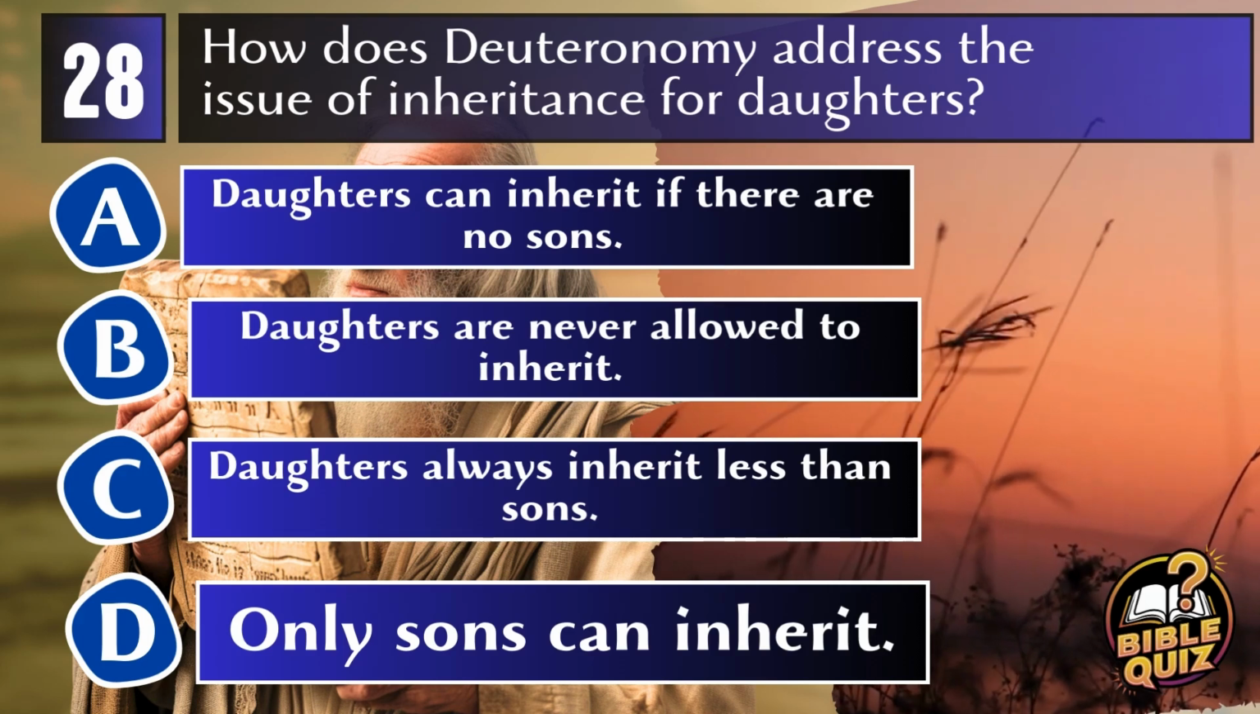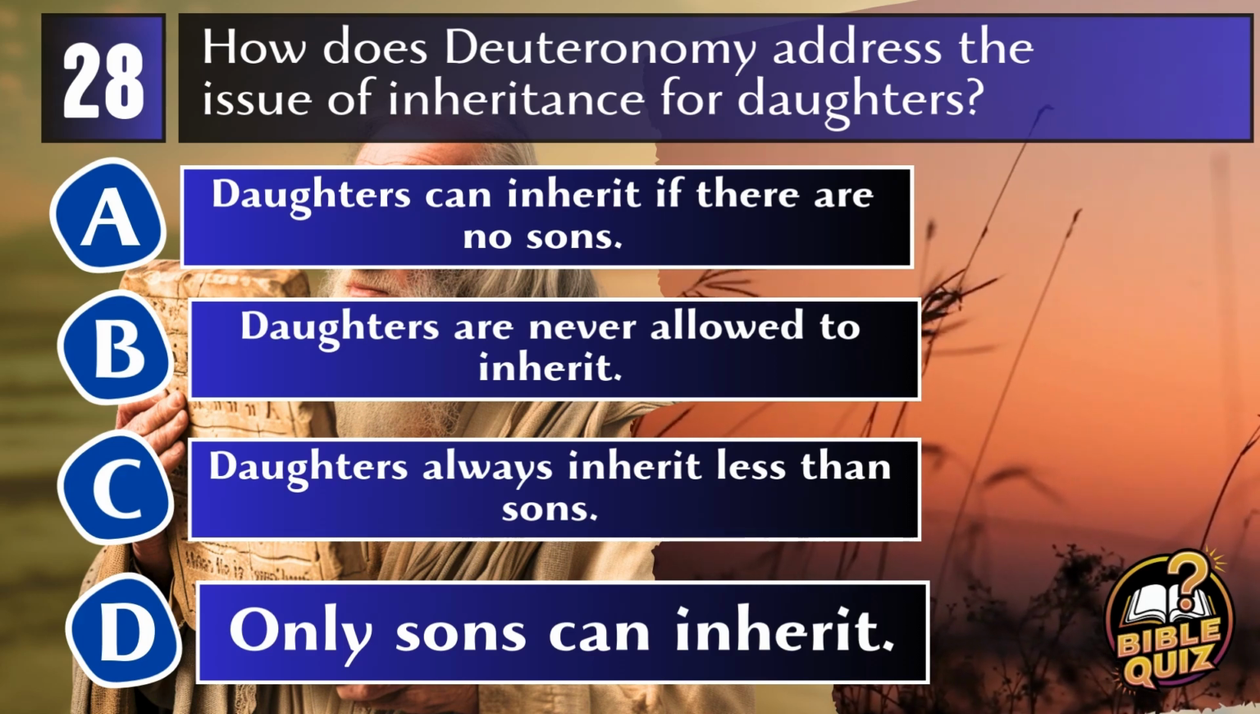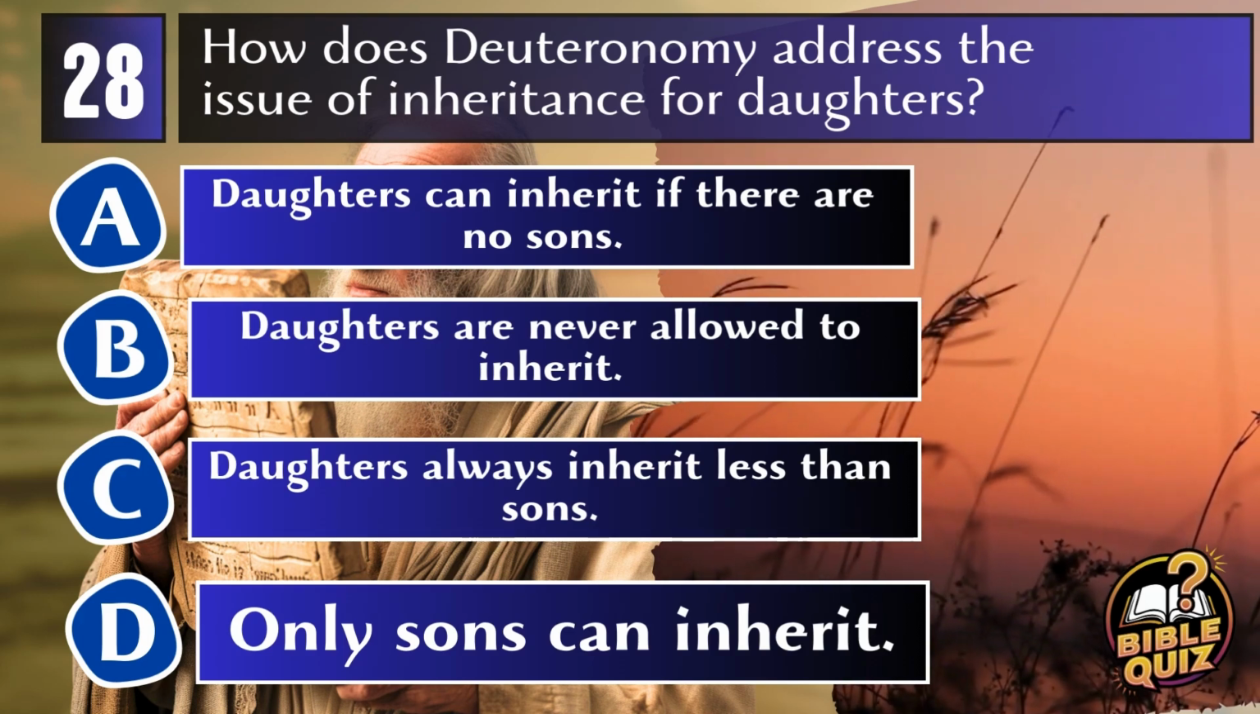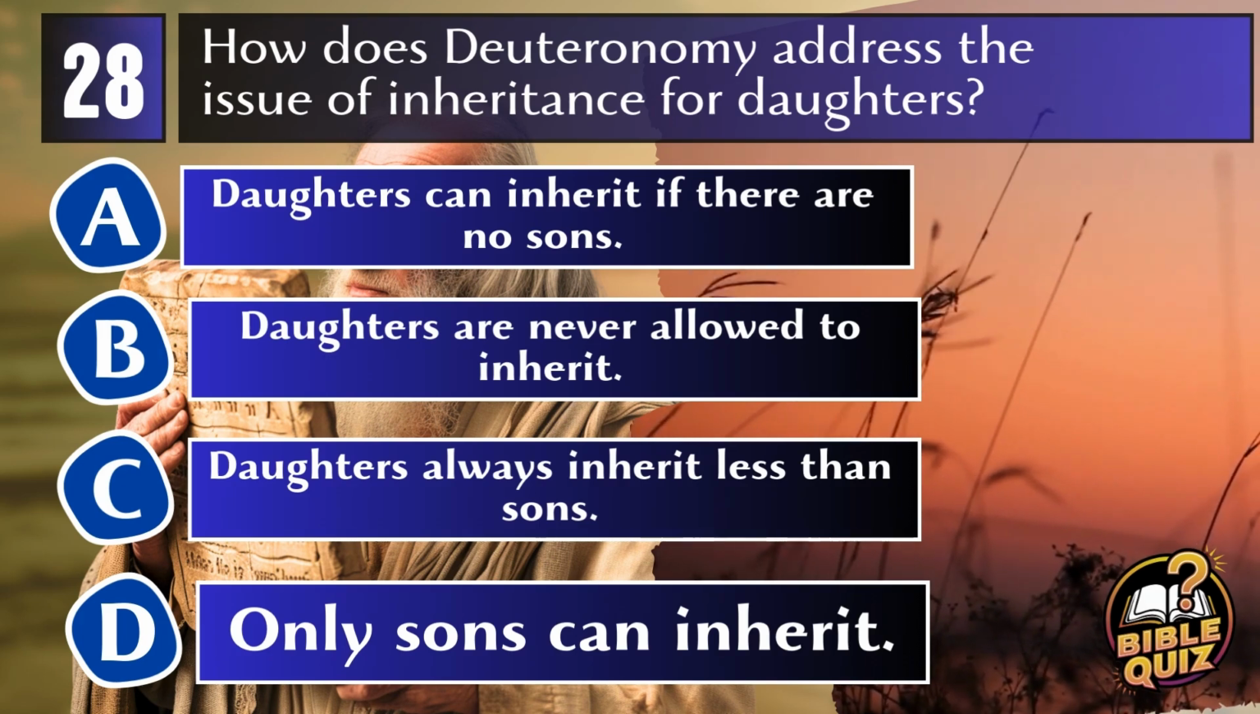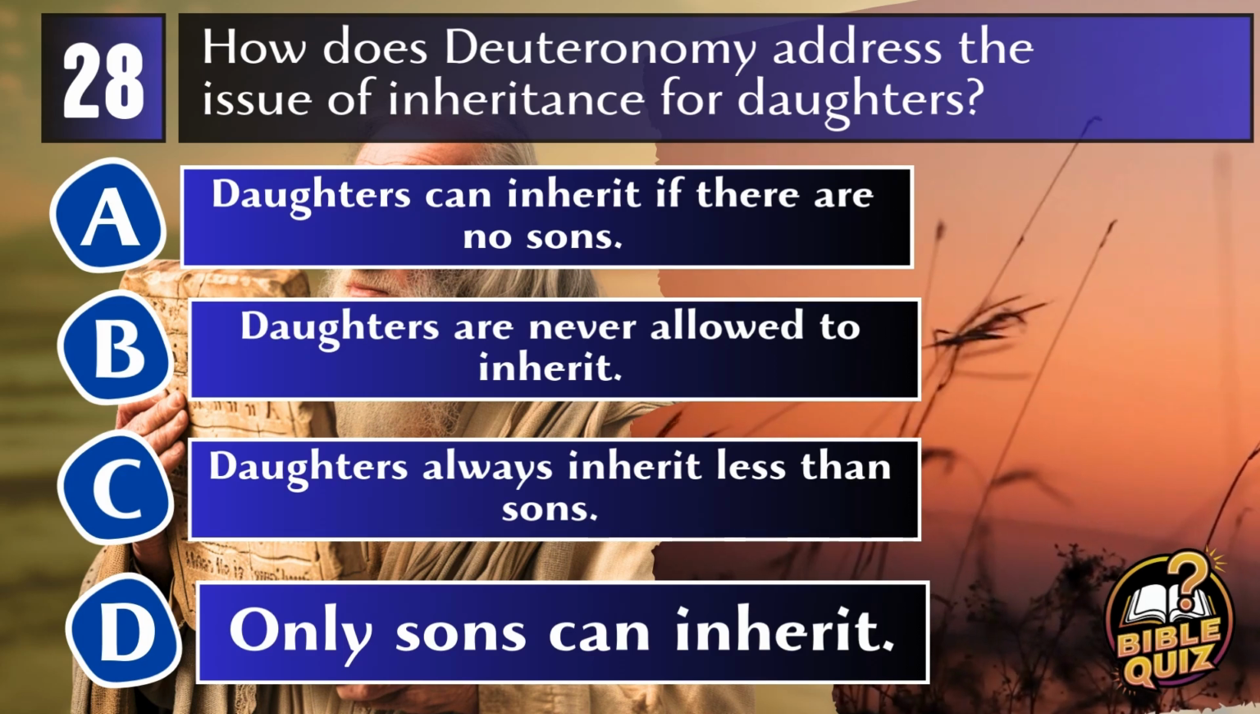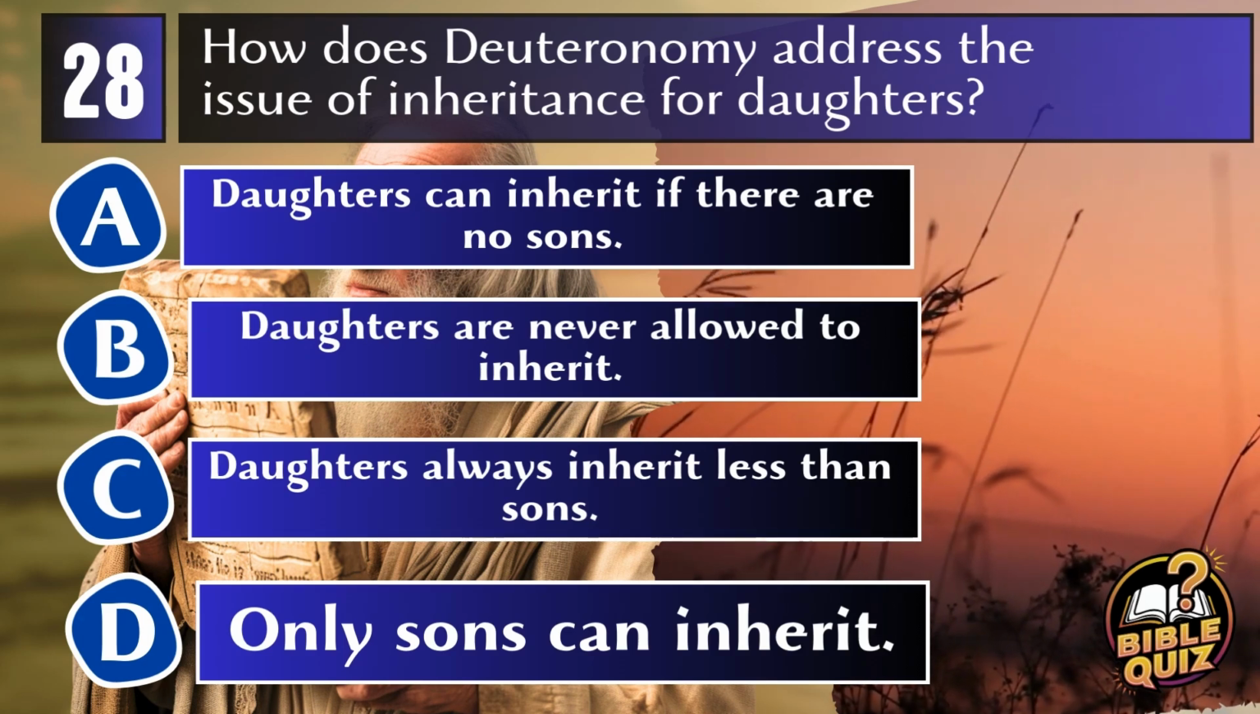A. Daughters can inherit if there are no sons. B. Daughters are never allowed to inherit. C. Daughters always inherit less than sons. D. Only sons can inherit.